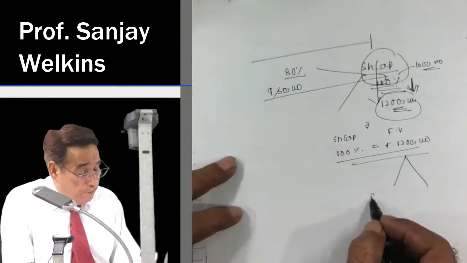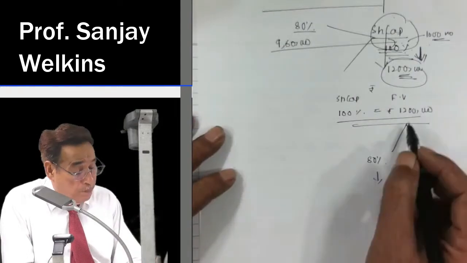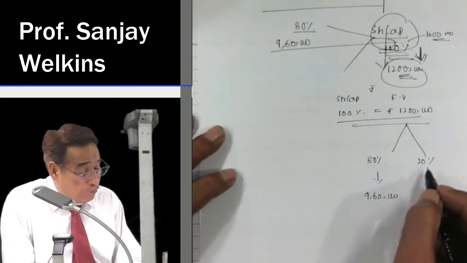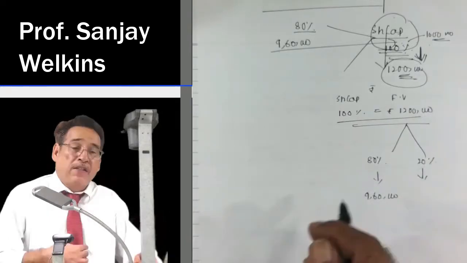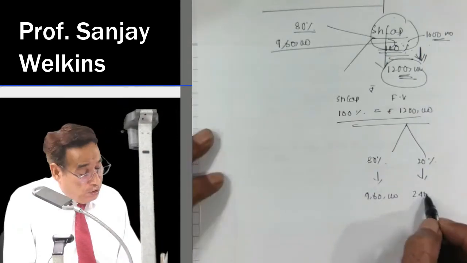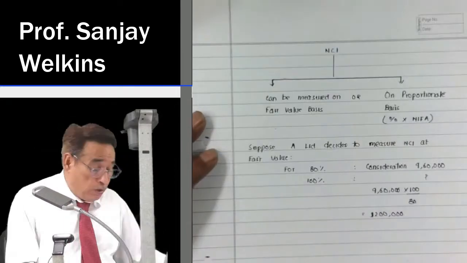You have acquired 80% share, and that is why you have paid 9,60,000. So quite obviously the value of the remaining 20% share, and those 20% are nothing but the non-controlling interest holders, must be equal to 2,40,000. So that is how we are going to compute the fair value.